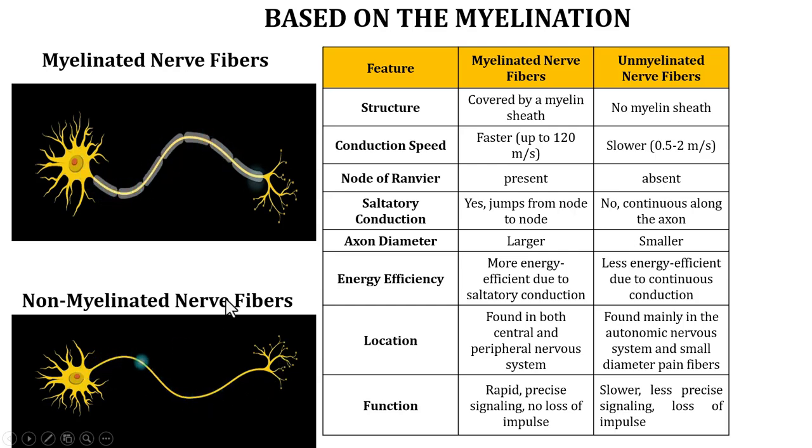In the animation shown beside, you can observe the speed of the impulse transmission, right? So it moves faster in myelinated as compared to unmyelinated nerve fiber. The conduction velocity of a myelinated nerve fiber is around 120 meters per second, whereas in unmyelinated nerve fiber, the speed of conduction is only 0.5 to 2 meters per second.